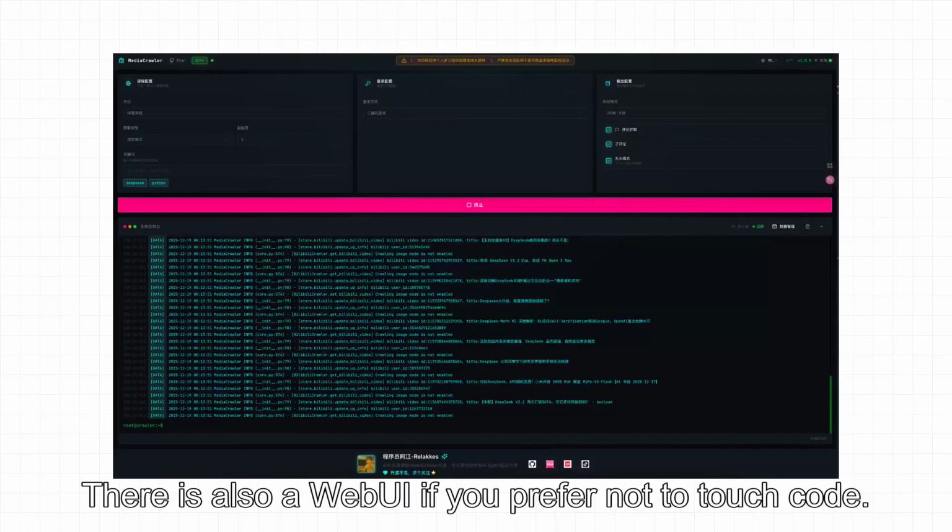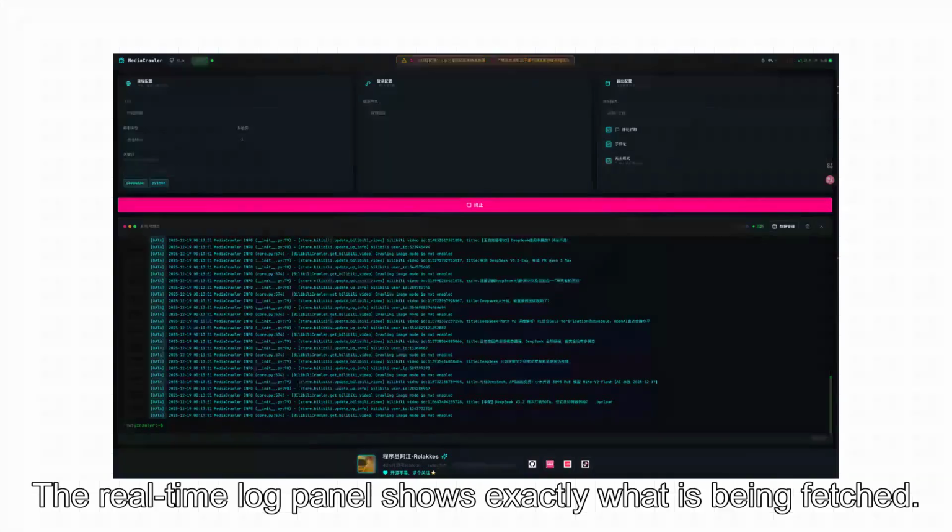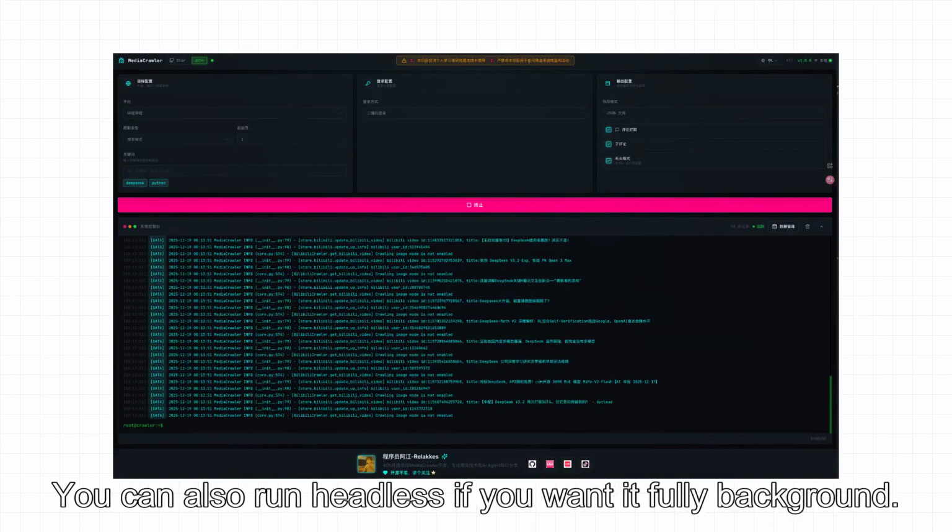There is also a web UI if you prefer not to touch code. Pick your platform, choose QR code login, set keywords, toggle common scraping, and hit start. The real-time log panel shows exactly what is being fetched. You can also run headless if you want it fully background.